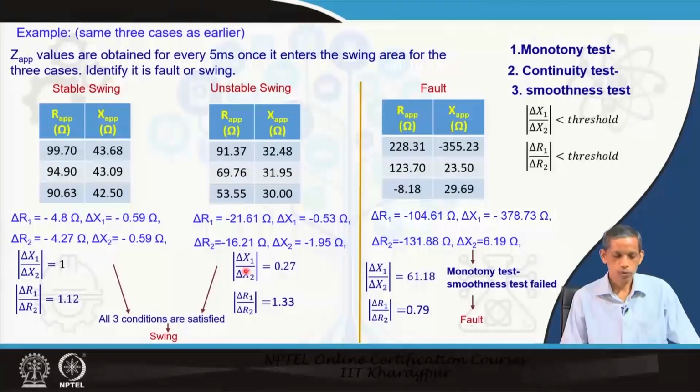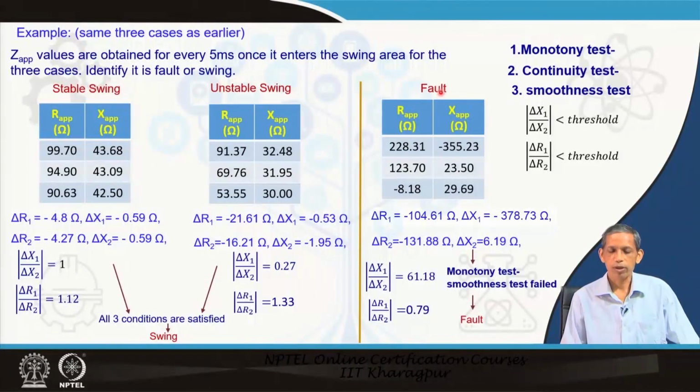Third is smoothness: delta X 1 upon delta X 2 is 0.27 and delta R 1 upon delta R 2 is 1.33, which seems to be pretty small. So, all the 3 conditions are satisfied and it is ensured to be a swing situation, which is correct. Both stable and unstable swing are confirmed, as they satisfy the 3 conditions.